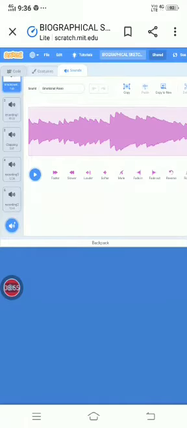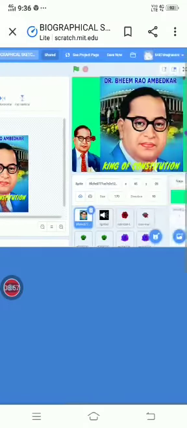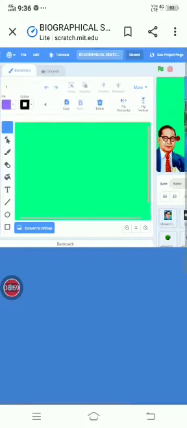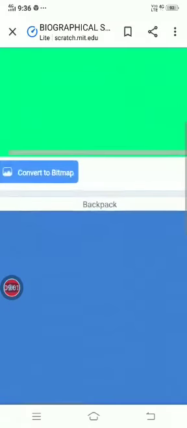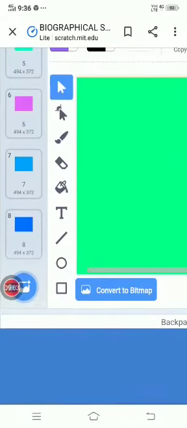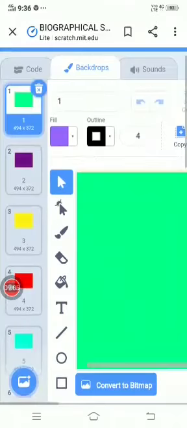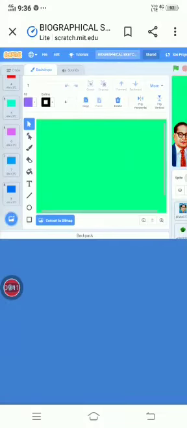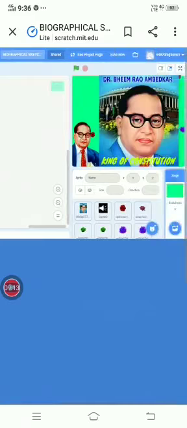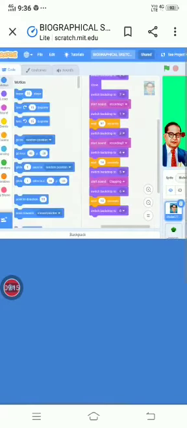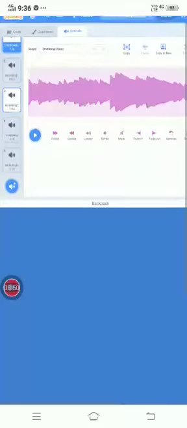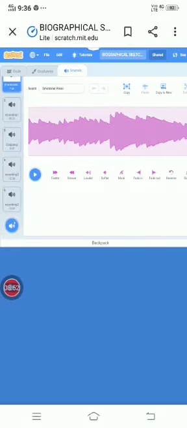And costumes, let me check. These are the different types of backgrounds I used for making this project. It will be changed at a time with the help of blocks, and let me check it with the code. I gave a code to this sprite I uploaded.